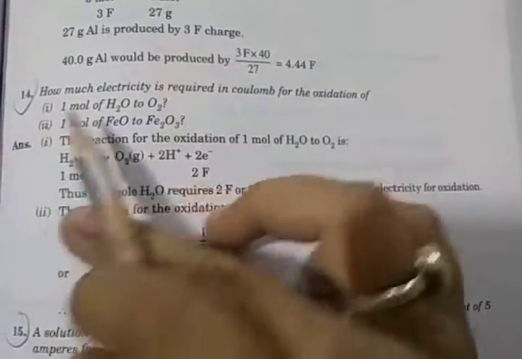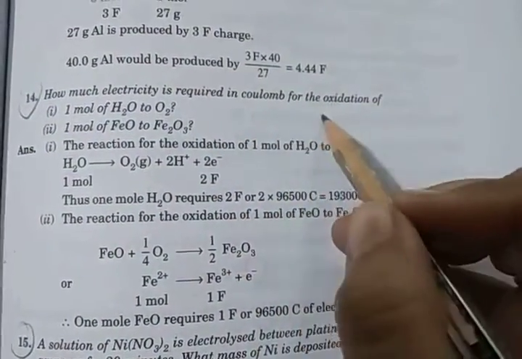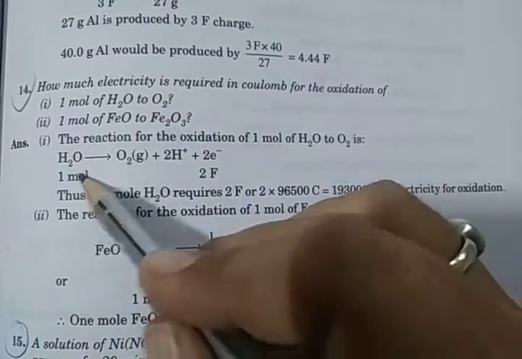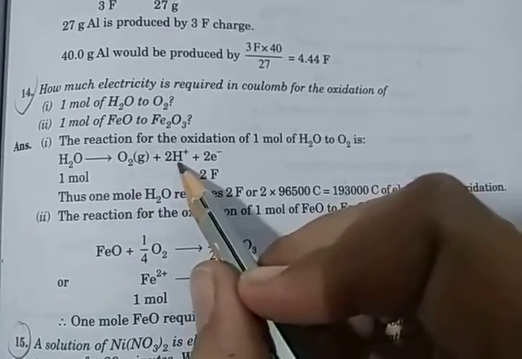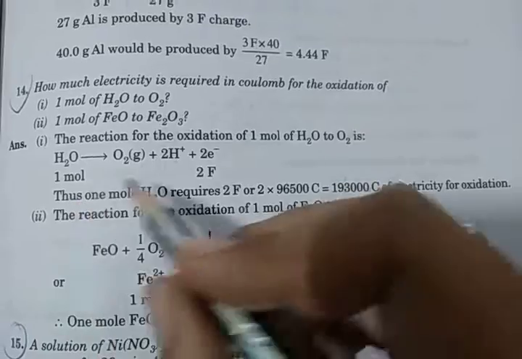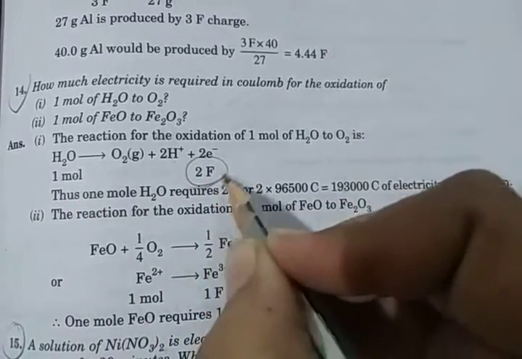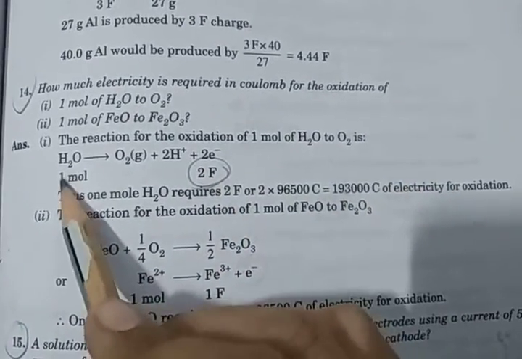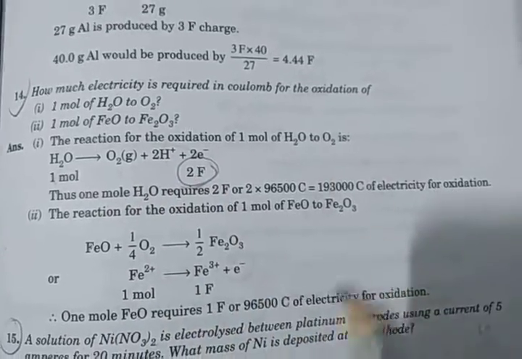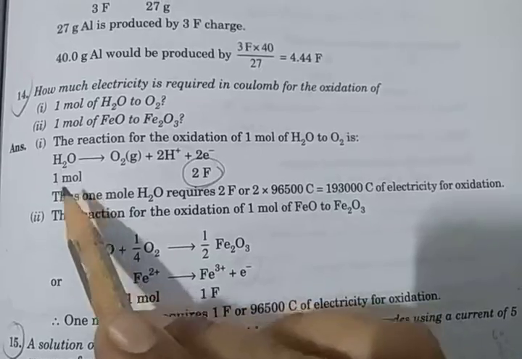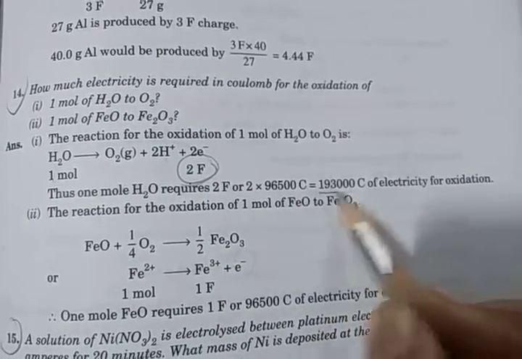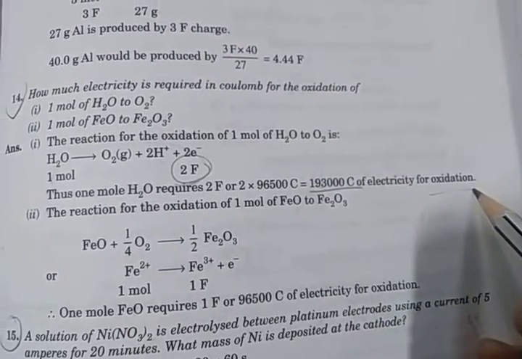Next question: how much electricity is required in coulomb for the oxidation of 1 mole of H2O to O2? H2O converts into oxygen plus 2H+ with 2 electrons lost. So for 1 mole of H2O, 2 electrons are lost, so 2 Faraday. This is the reaction for the oxidation. So 1 mole of water requires 2 Faraday, which is 2 × 96,500 coulomb of electricity for oxidation.